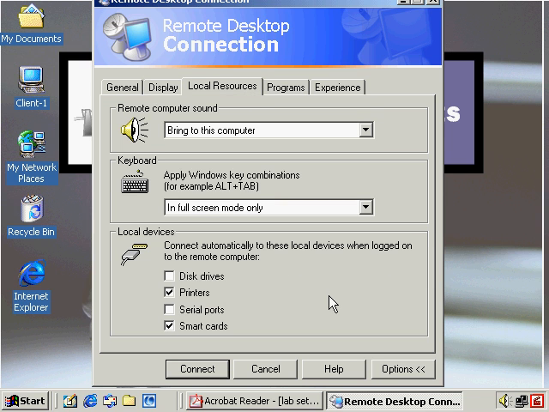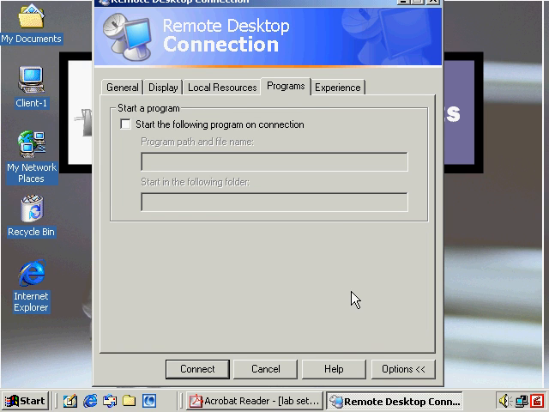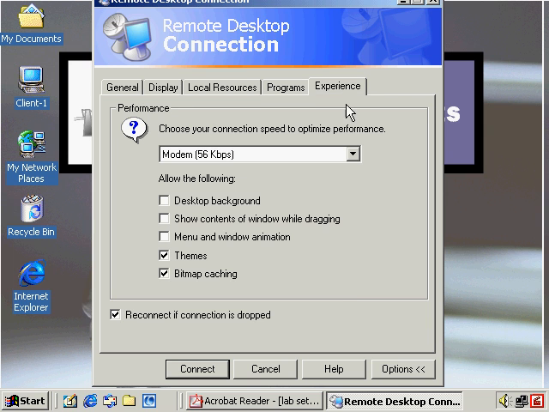local resources, and this is new to Windows 2003, I can literally bring sound from the system. So you'll see when I log on to this XP system, it brings the sound forward into this session. So I'll actually hear the login when I log on to XP. This is the same. I can start an individual program when I start my remote administration mode if I want to. And then here we have our experience.